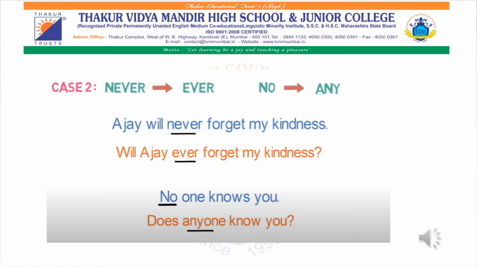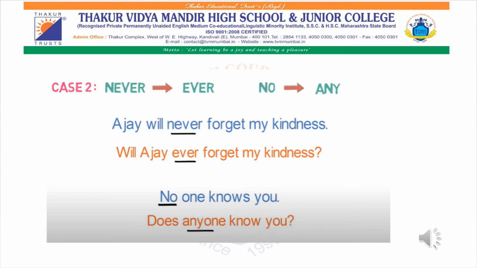For example, Ajay will never forget my kindness. As I have mentioned, instead of never, you will add ever. Will Ajay ever forget my kindness? No one knows you.